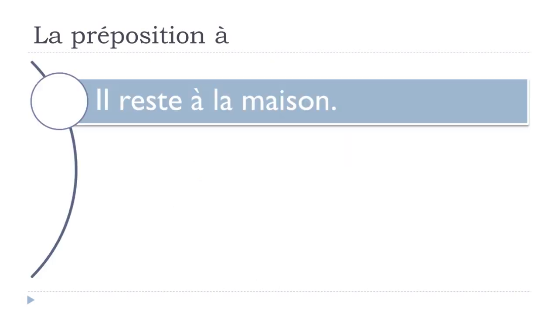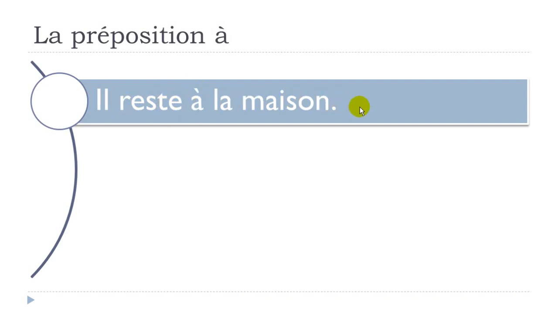So, a few examples. The first one, if you want to translate it with this at, would be il reste à la maison. Rester is to stay, okay? And in that case, we construct it with à. Il reste, he stays, à la maison, at home.